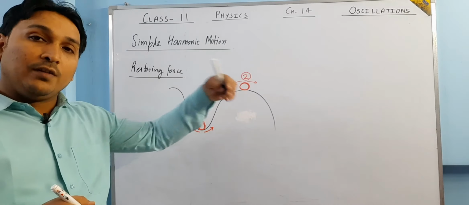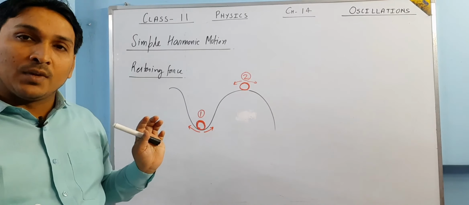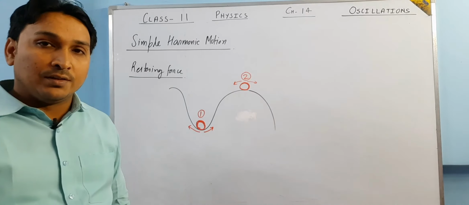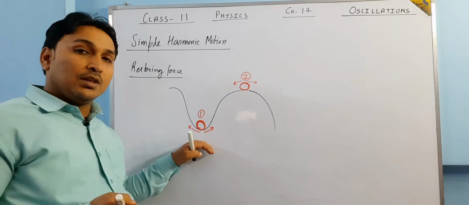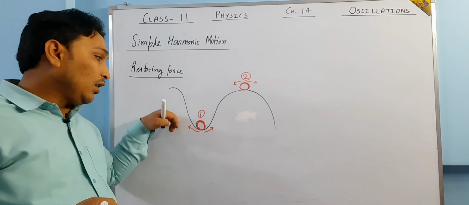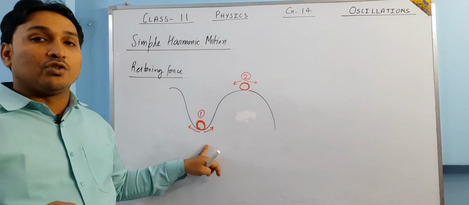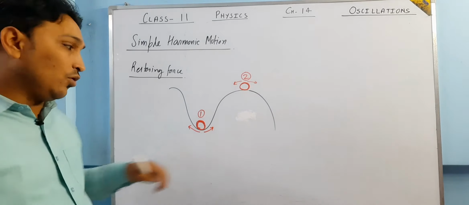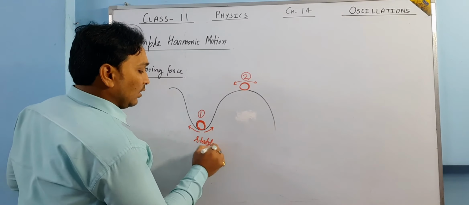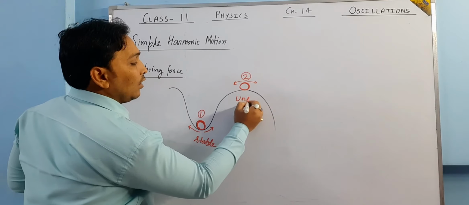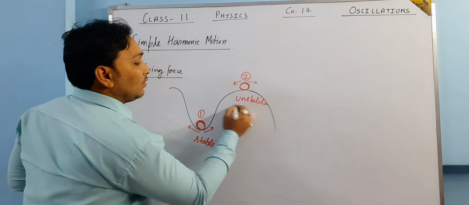Here the body will leave its position of equilibrium after being disturbed, after being moved slightly. But in this case, the ball will come back to its position of equilibrium. So this equilibrium is said to be stable, and this one is said to be unstable.